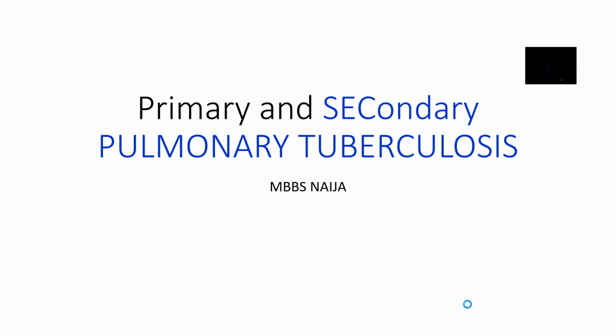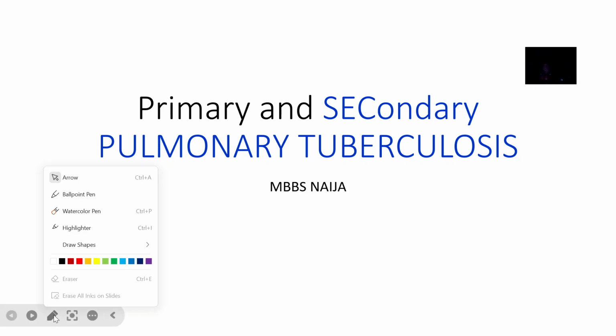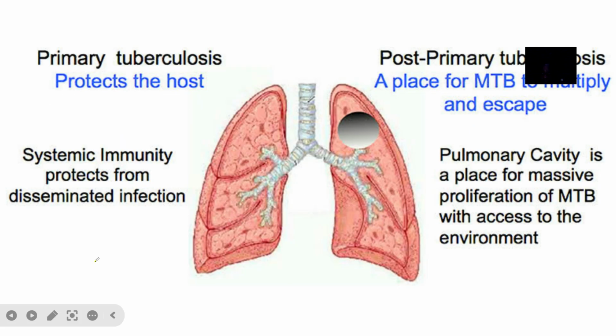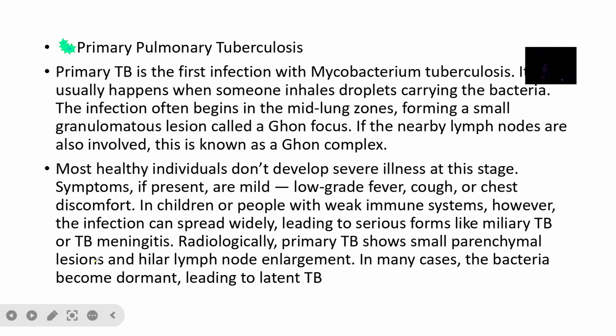Mycobacterium. So here we were asked to talk about primary and secondary pulmonary tuberculosis. So quickly talk about them, trying to establish the differences between the primary and the secondary. Talking about the primary first, we said that primary tuberculosis is the first infection with Mycobacterium tuberculosis.